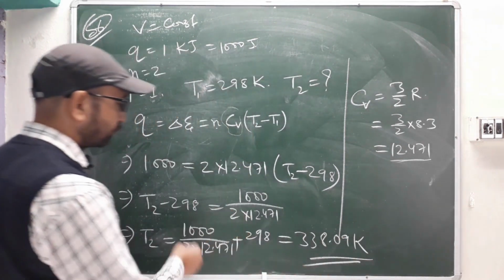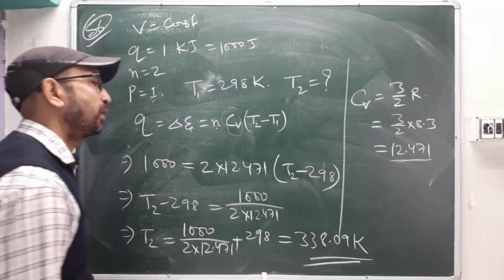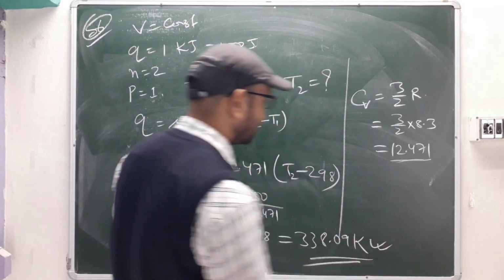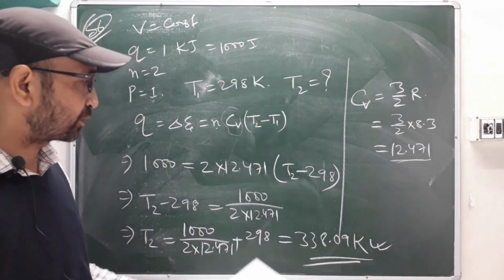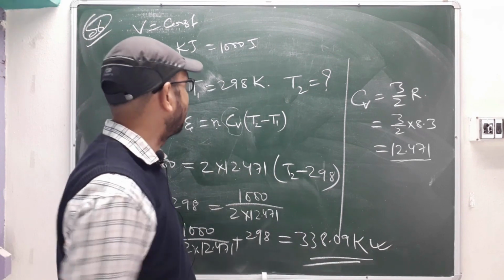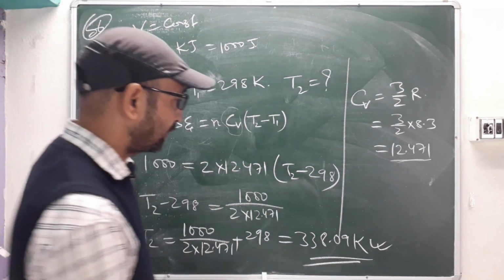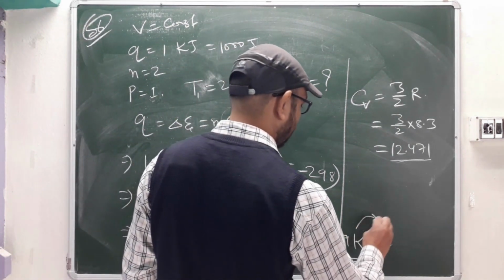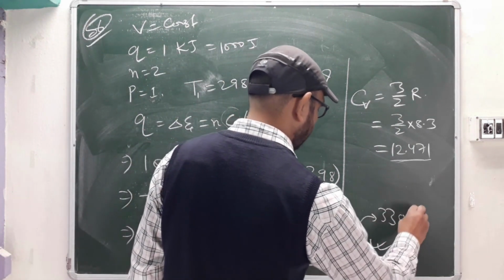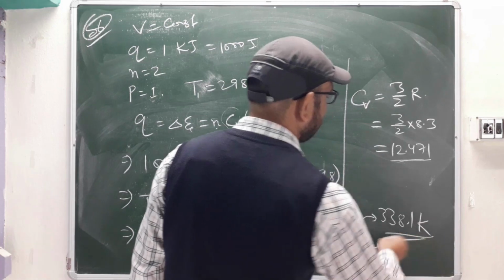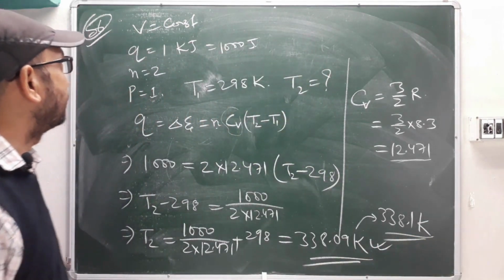You also try to solve, you will get this value only, 338.09, and this is your answer, right? It falls within the range they have given, and they want it rounded to 1 decimal place. So your value will be 338.1 Kelvin. This will be your T2 temperature, correct?